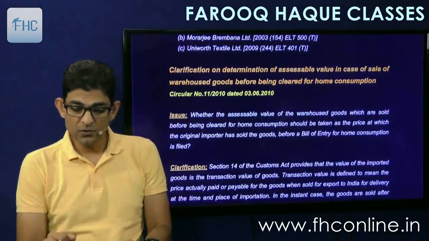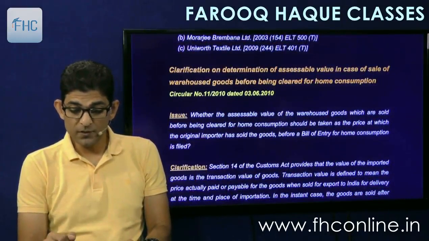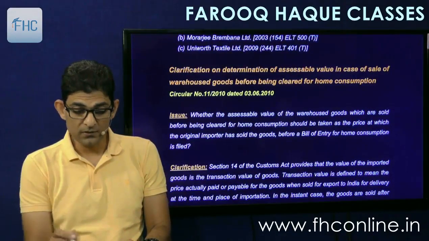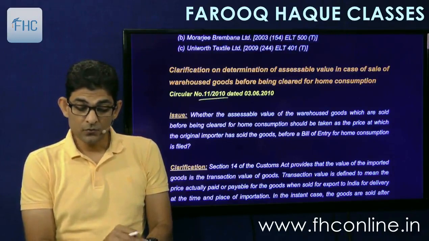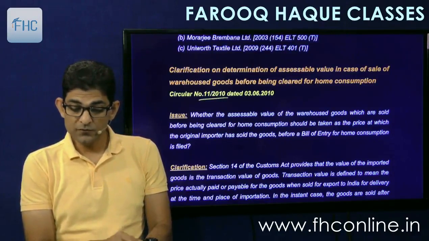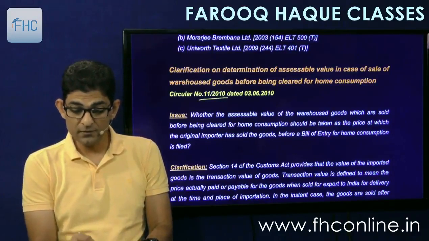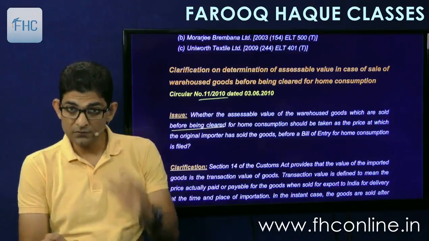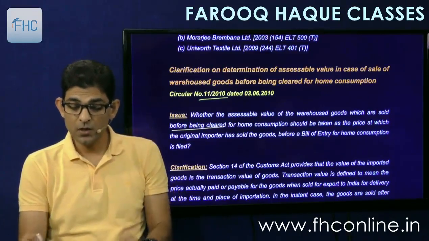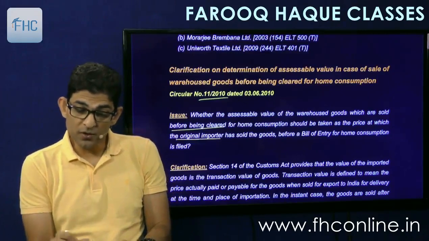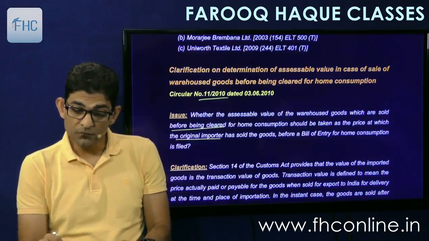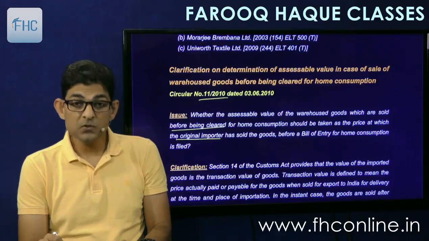Secondly, clarification on determination of assessable value in case of sale of warehouse goods before being cleared for home consumption. Another circular, number 11/10. Where the assessable value of warehouse goods which are sold before being cleared for home consumption, if there is a sale in the warehouse, should be taken as the price at which the original importer has sold the goods before a bill of entry for home consumption is filed.